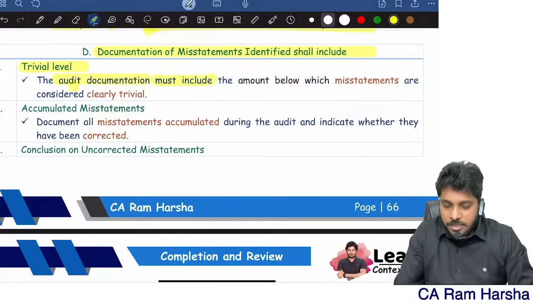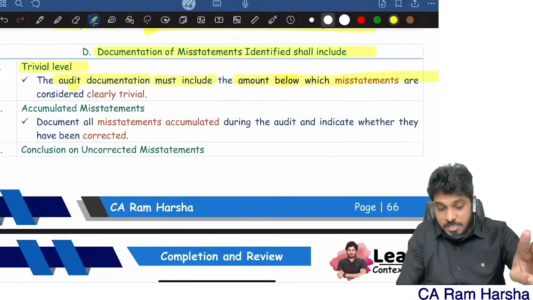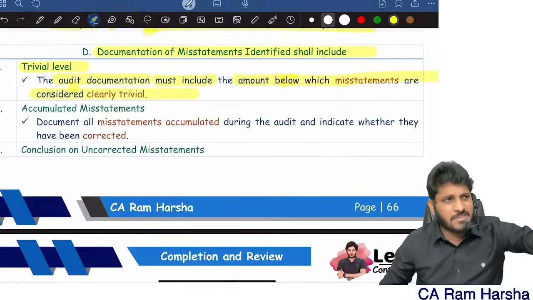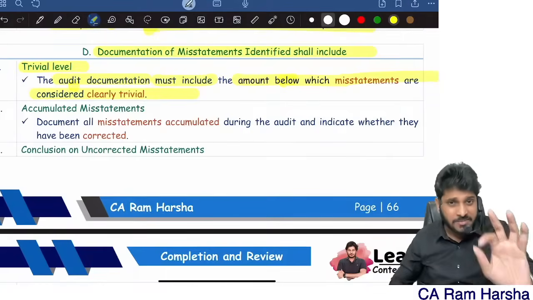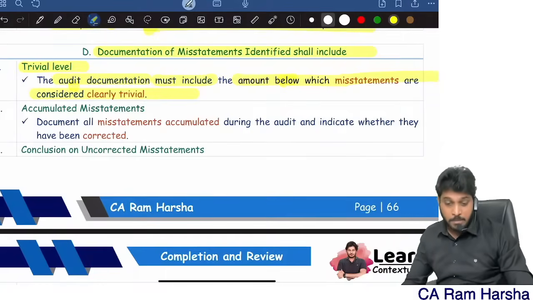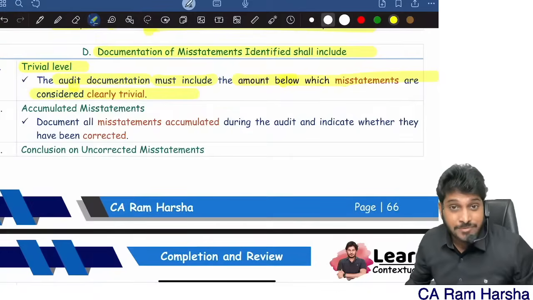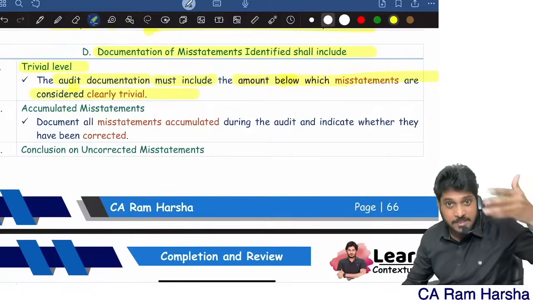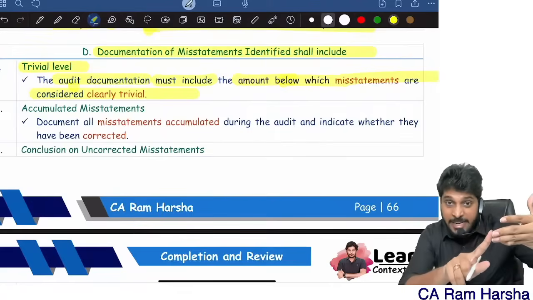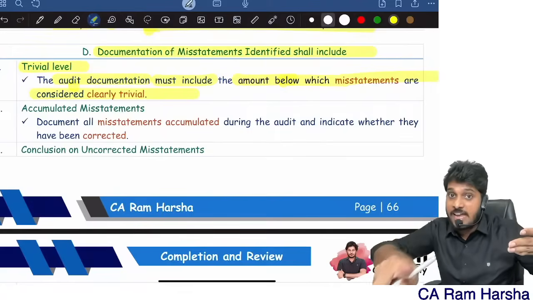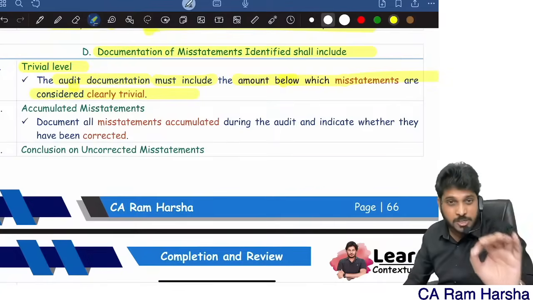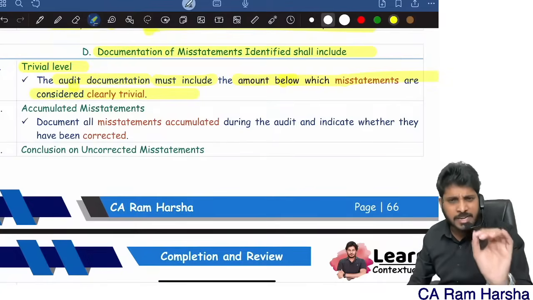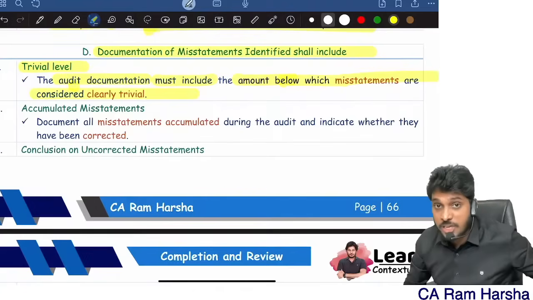The audit documentation must include the amount below which misstatements are considered clearly trivial. Trivial means negligible. Triviality level means negligible. But remember, immaterial is different, trivial is different. Suppose a mistake is less than the materiality level, then that is immaterial. But that immaterial mistake may be more than the trivial level. So remember, many students may confuse immaterial and triviality as the same. No, they are different.